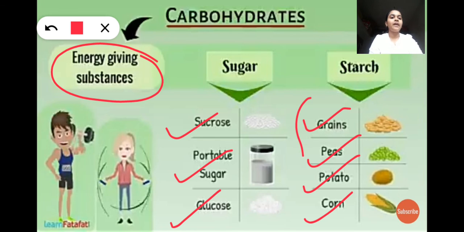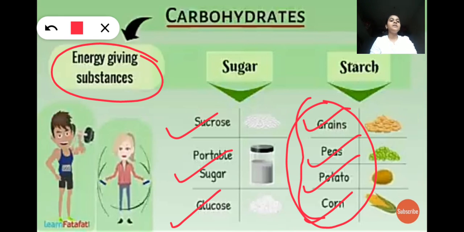And here I have shown some examples of starch, which we can obtain from these given examples, right?